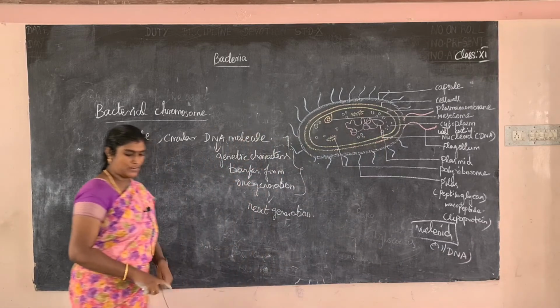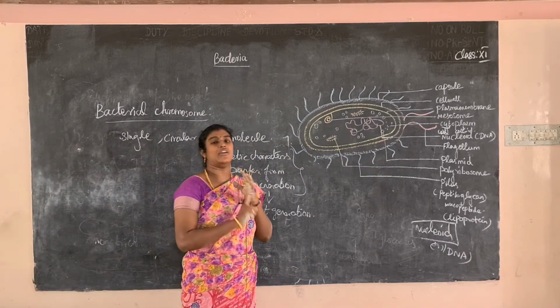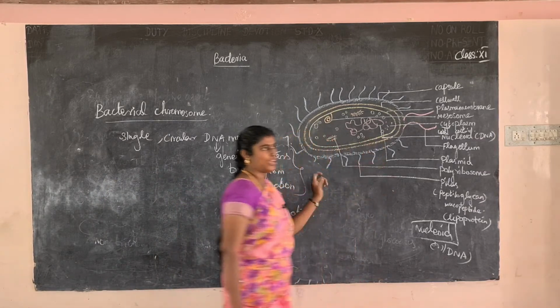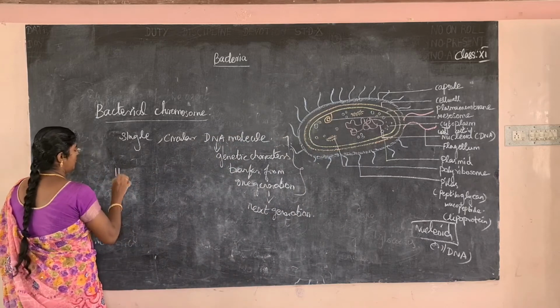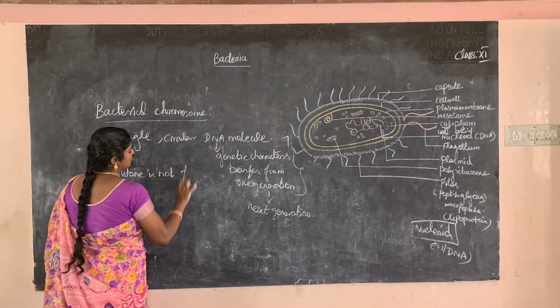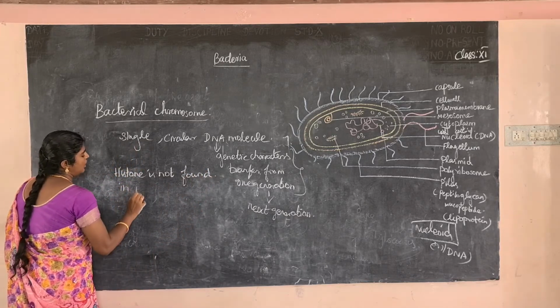Next, the DNA is not bound to histone protein. Histone protein is an important protein, but it is not bound in the bacterial nucleoid. Histone is not found in the nucleoid.